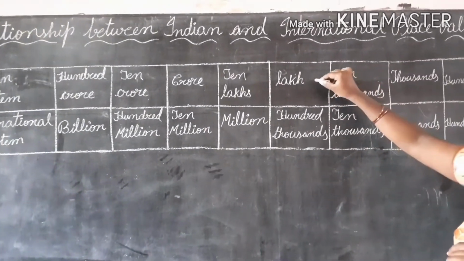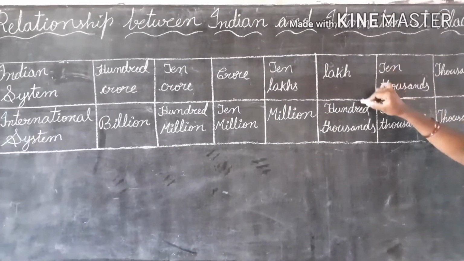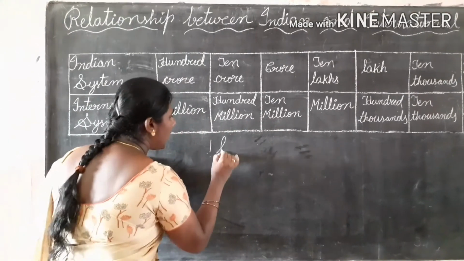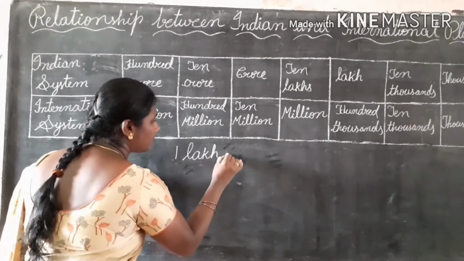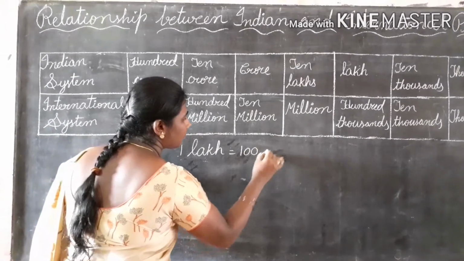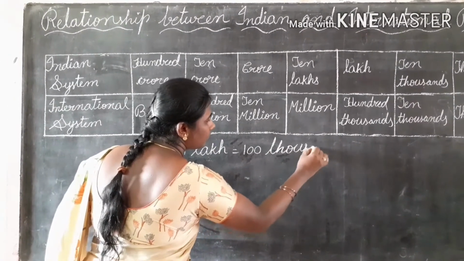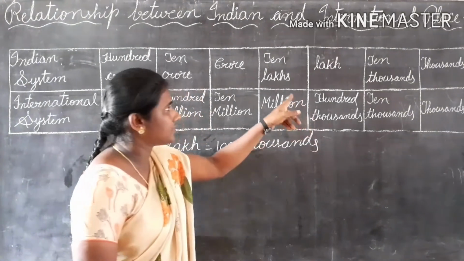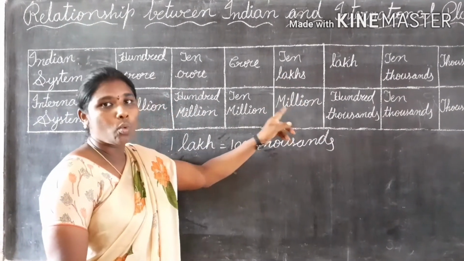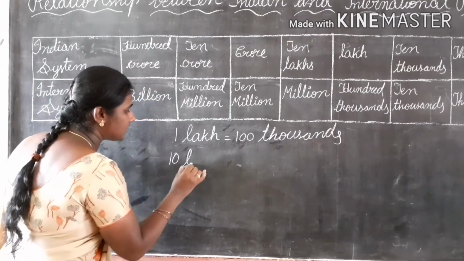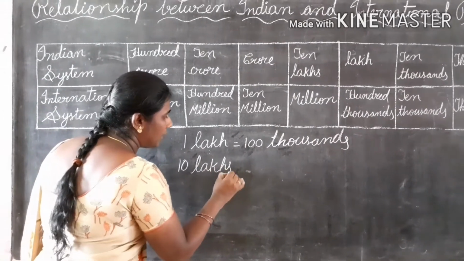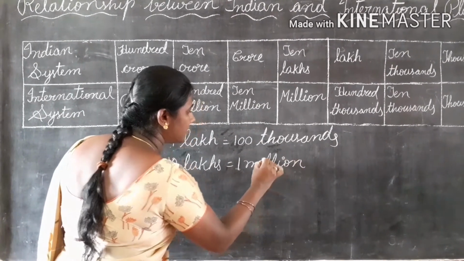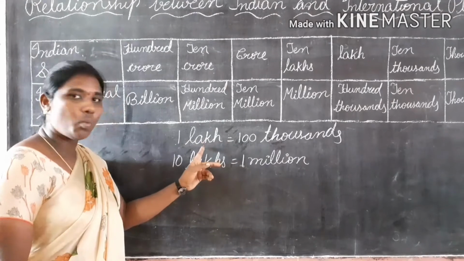Next, 1 lakh is equal to 100,000. Next, 10 lakhs is equal to 1 million. That means in the place of 1 lakh, we can write 100,000. 100,000 is equal to 1 lakh.